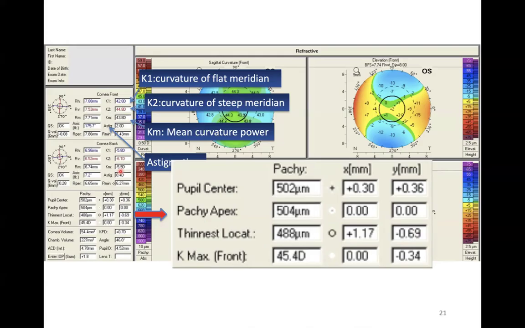Usually the pachy-apex and the thinnest location should coincide or be near each other. Keep in mind that if there is a vertical displacement of the thinnest location from the pachy-apex of more than 0.5, this is also suspicious.